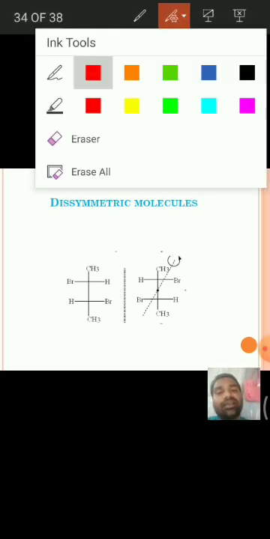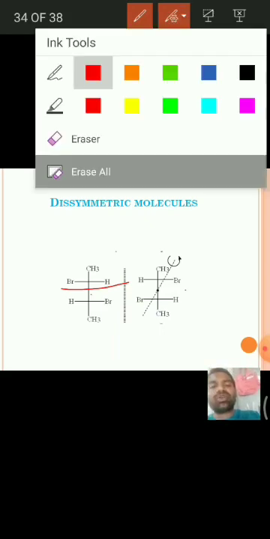See here, no plane of symmetry, no center of symmetry, and also no alternating axis of symmetry. These molecules are said to be dissymmetric molecules, and these are optically active.